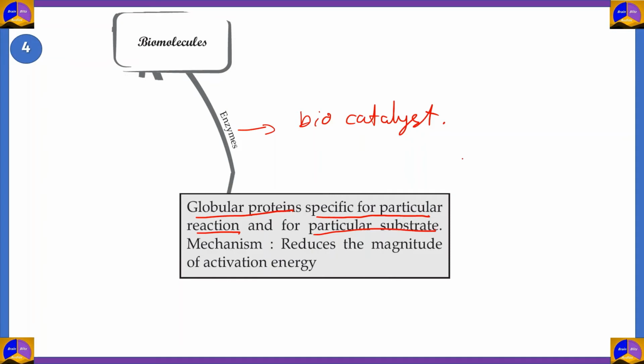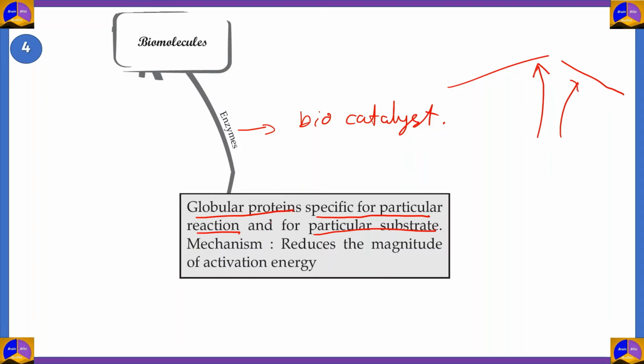For example, if you have a specific reaction happening in the body, then that reaction has one enzyme. And if this reaction has two variants, with the substrate different for each, then you have two enzymes catalyzing the two different kinds.